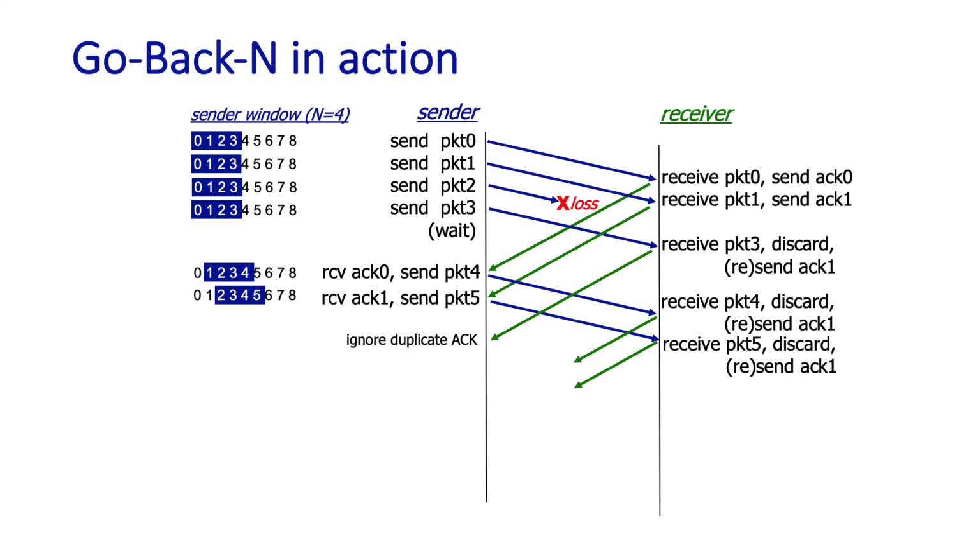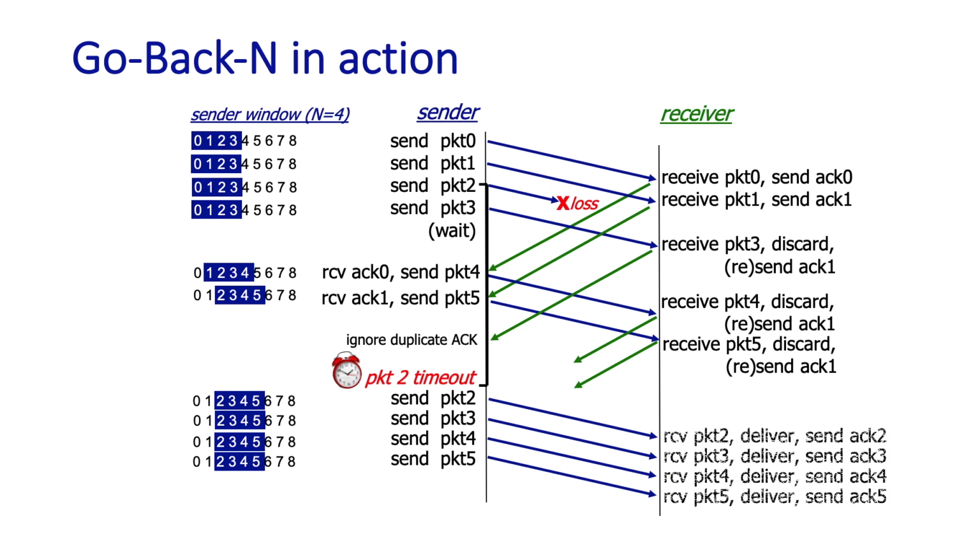Now recall that packet 2 had been lost earlier, so eventually there'll be a timeout for packet 2, and packets 2, 3, 4, and 5, those within the current window, are going to be sent. They'll propagate over to the receiver and acknowledgments will be generated.